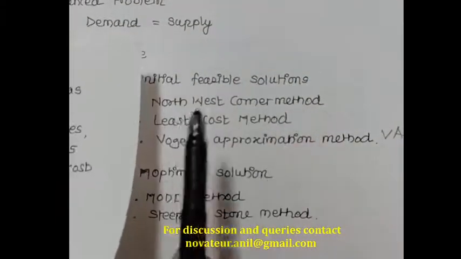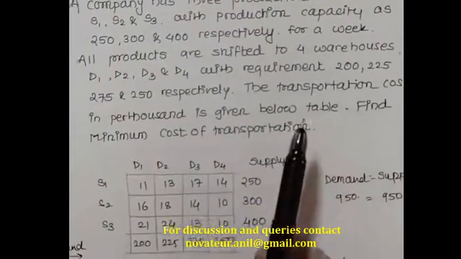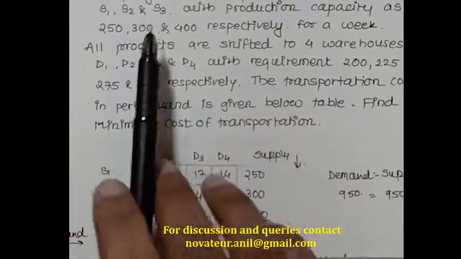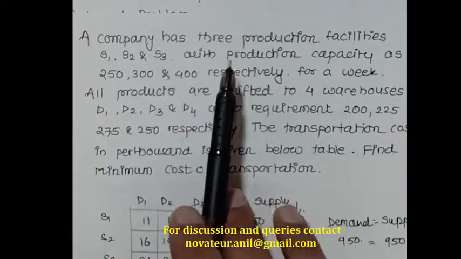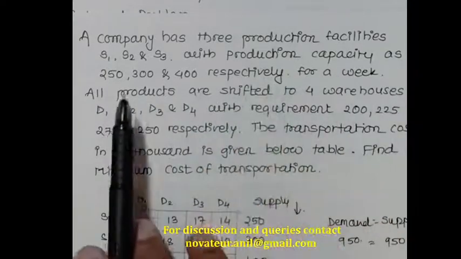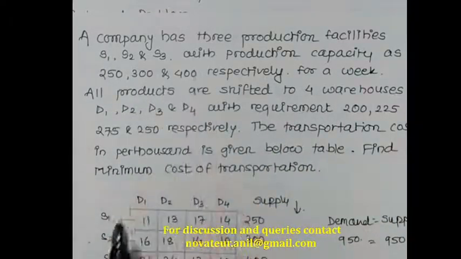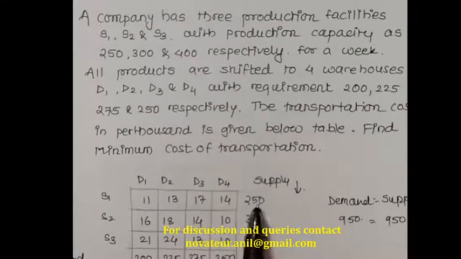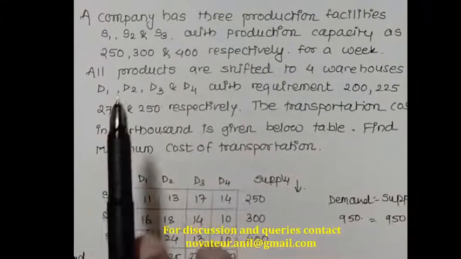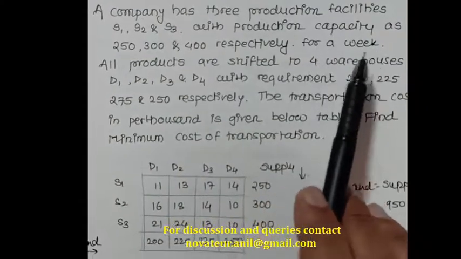So today we are going to see the transportation problem with the help of the initial feasible solution using the northwest corner method. This is the problem given. I'll read it out. A company has three production facilities, say S1, S2 and S3, with production capacities of 250, 300 and 400 for a particular week.